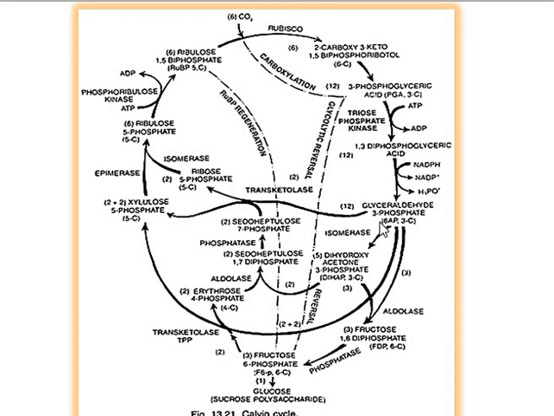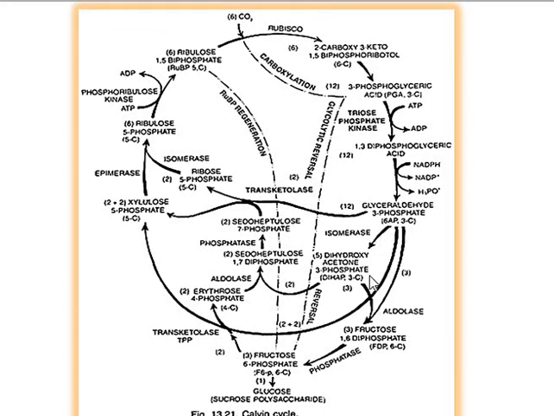Some of the 3-phosphoglyceraldehyde is used in the regeneration of RuBP that is required for the carboxylation process, and some is used in the synthesis of carbohydrate. Some of the 3-phosphoglyceraldehyde is isomerized into dihydroxyacetone phosphate.